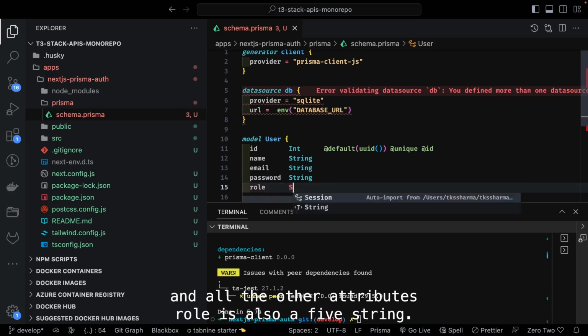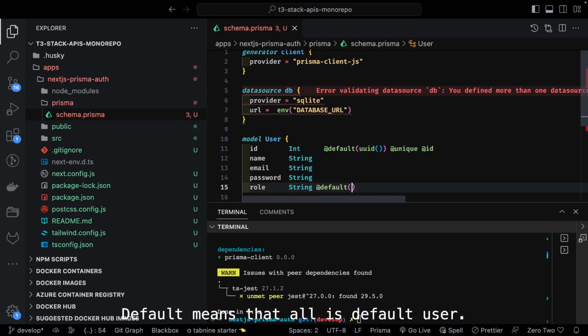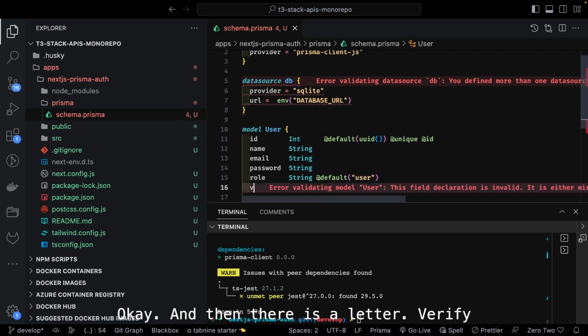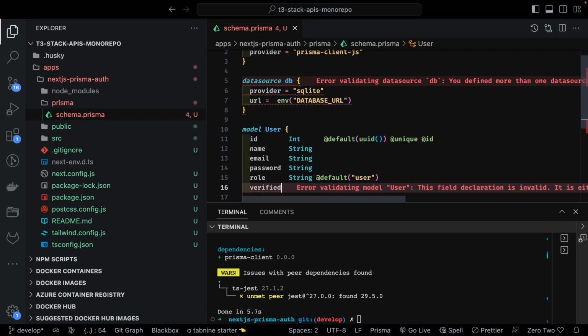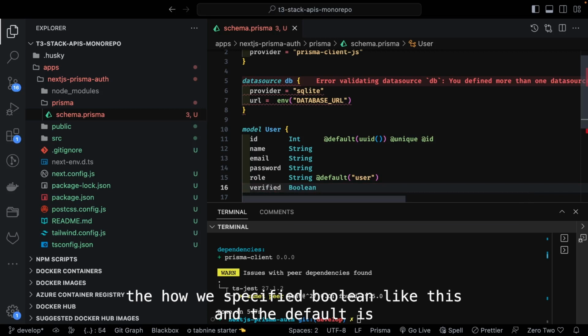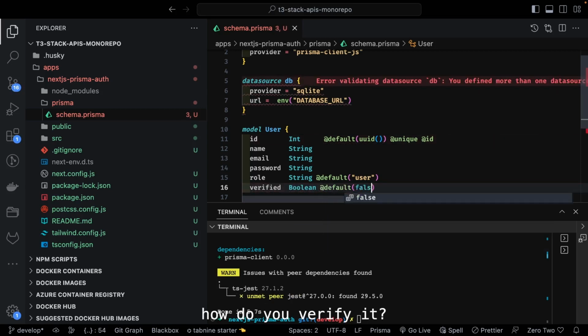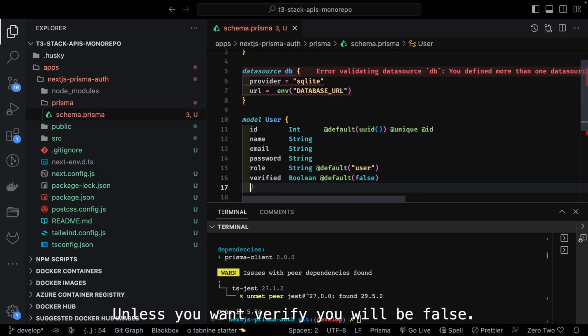Role is also of type string, and here we can use default. Default means the role is user by default. And then, let's say, verified. Verified is of type boolean. So how do we specify it? Boolean like this, and the default is false. Unless you verify, you will be false.